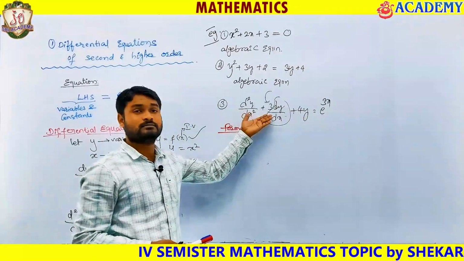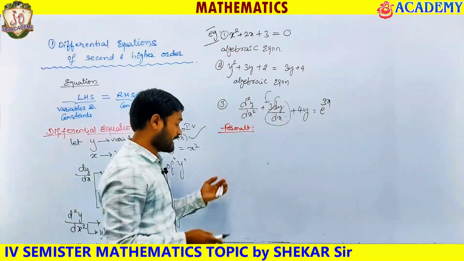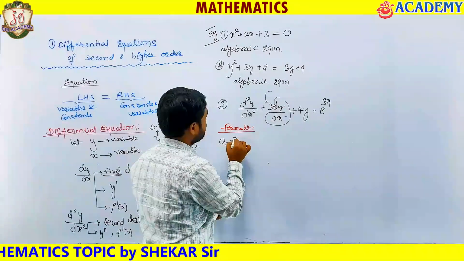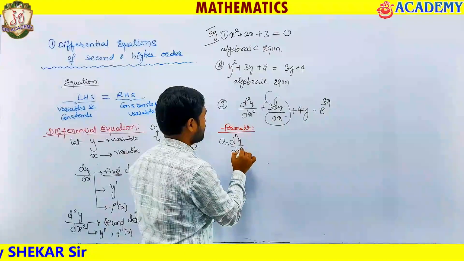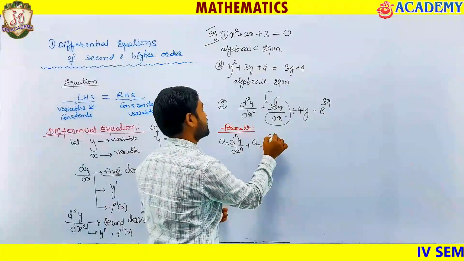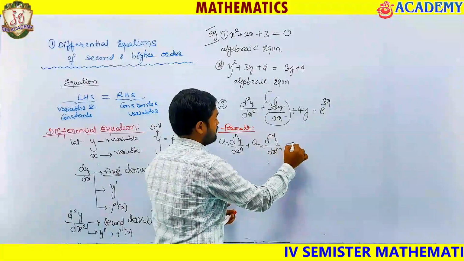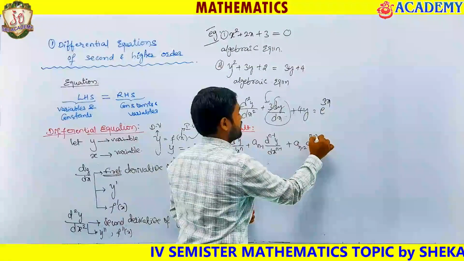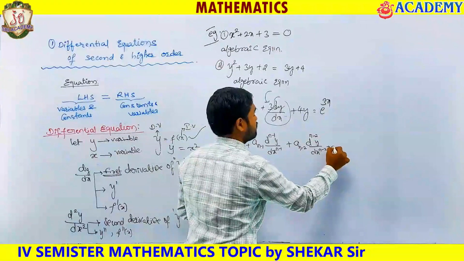No, that's not correct. Actually, it can have some constant terms also. The actual form is a n into d power n of y divided by dx to the power of n, plus a n minus 1 into d power n minus 1 of y divided by dx to the power of n minus 1, plus a n minus 2 into d power n minus 2 of y divided by dx to the power of n minus 2, and so on.